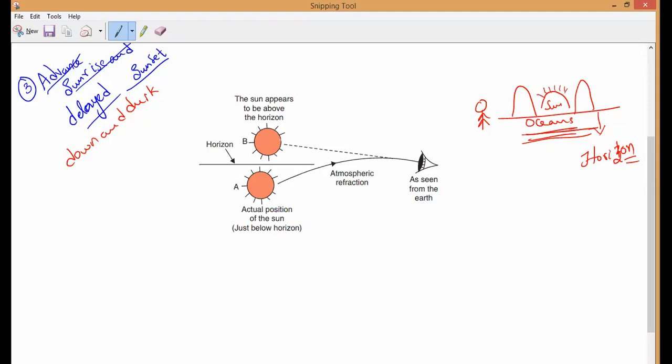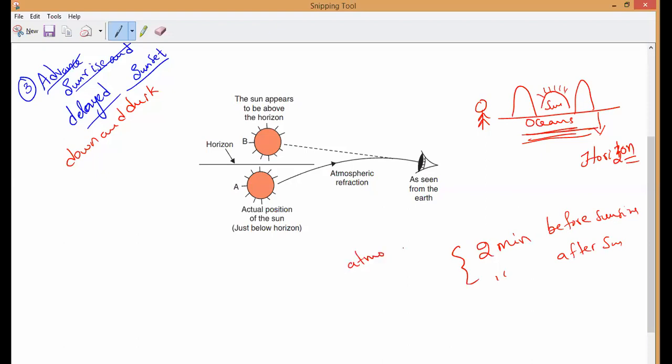So observe very carefully. In the case of the sun, just before sunrise and just after sunset, we can see the sun about 2 minutes before the actual sunrise and 2 minutes after the actual sunset. So totally, how many minutes more do we see the sun? 2 minutes before sunrise and 2 minutes after sunset, totally because of atmospheric refraction.